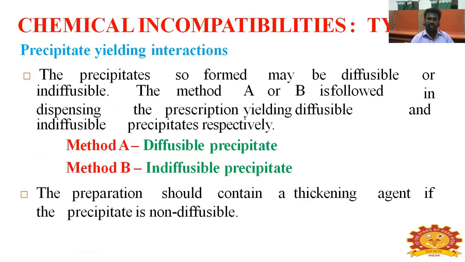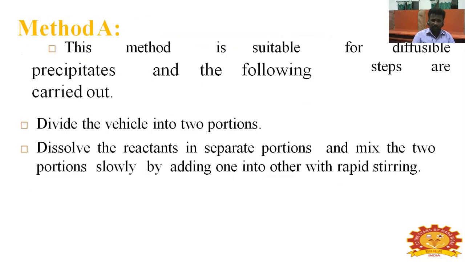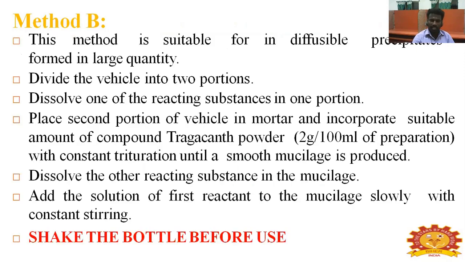Chemical incompatibility means the precipitate formed may be divisible or indivisible. Method A and method B are followed in dispensing to yield divisible and indivisible precipitation respectively. Method A is suitable for divisible precipitation, and the following steps are carried out: divide into two portions, dissolve the reactant substance in one portion, and mix it into the other portion by adding slowly with rapid stirring.